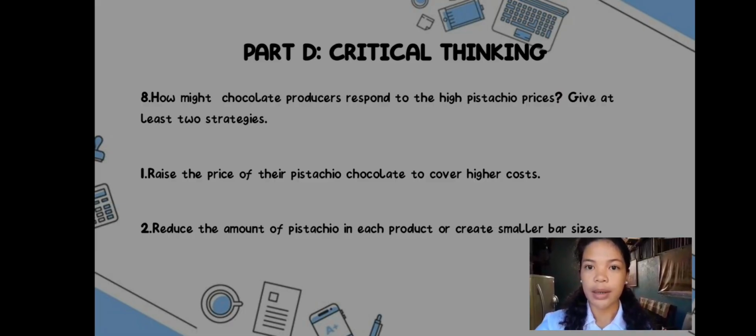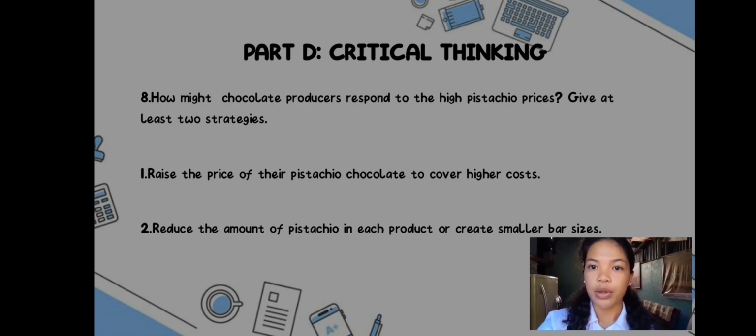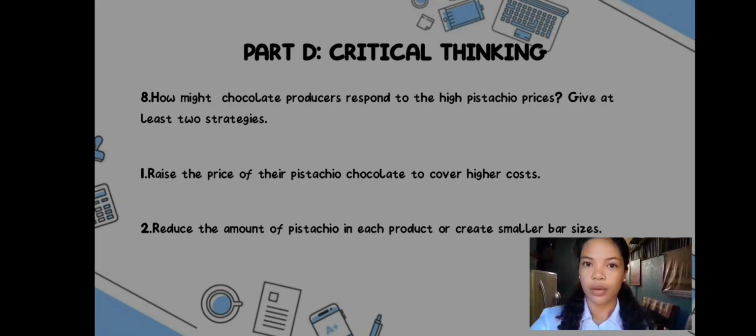Second, reduce the amount of pistachio in each product or create smaller bar sizes. This is a cost-reducing or shrinkflation strategy. By using less of the expensive ingredient per bar, the total cost of material per unit is lowered. If the selling price remains the same, the producer protects their profit margin and avoids the risk of higher retail prices, though consumers may perceive a drop in value or notice the smaller size.